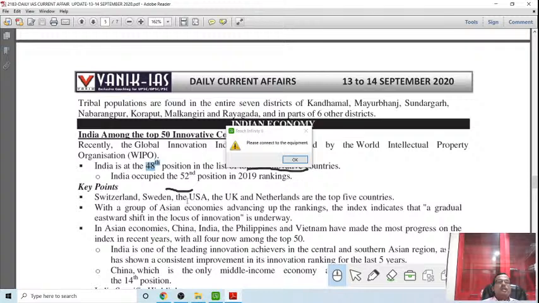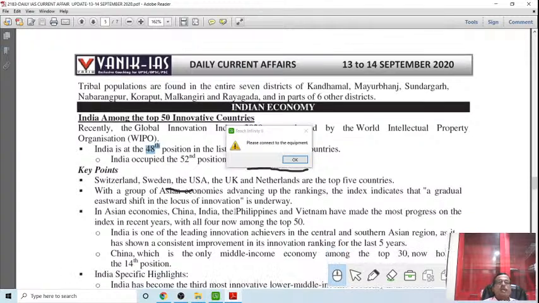So Switzerland, Sweden, USA, UK, Netherlands are the top 5 countries. See, such big shots. Switzerland, Sweden, USA, UK, Netherlands, top 5. With a group of Asian economies advancing in the ranking index, it indicates that a gradual eastward shift in the locus of innovation is underway. This is very good news. That means the report says there is an eastward shift from the western countries.